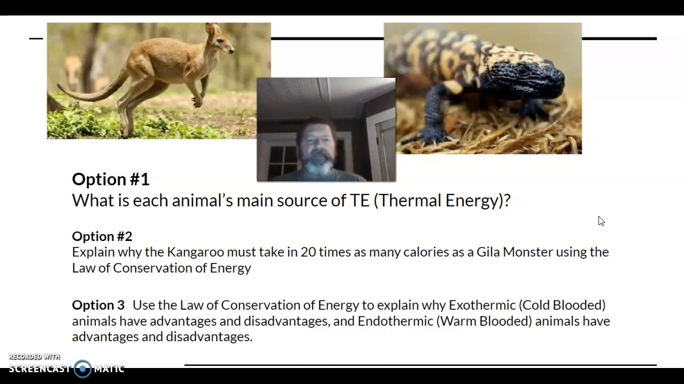Option number 3, use the law of conservation of energy to explain why exothermic, or cold-blooded, animals have advantages and also have disadvantages, and endothermic, warm-blooded animals have advantages and disadvantages. So there's good in both and bad in both. What are the advantages and disadvantages? Use the law of conservation of energy to explain that.